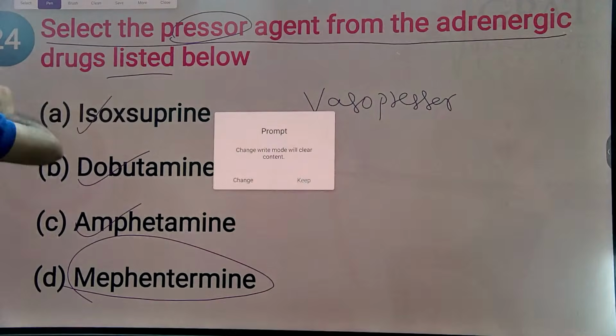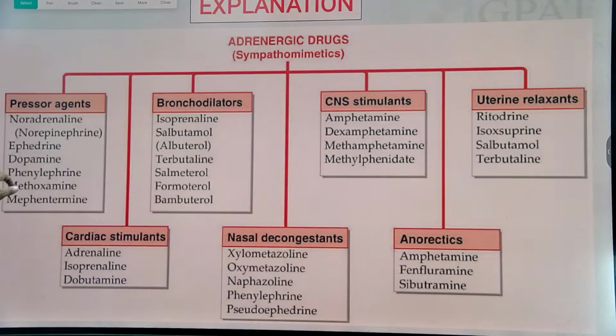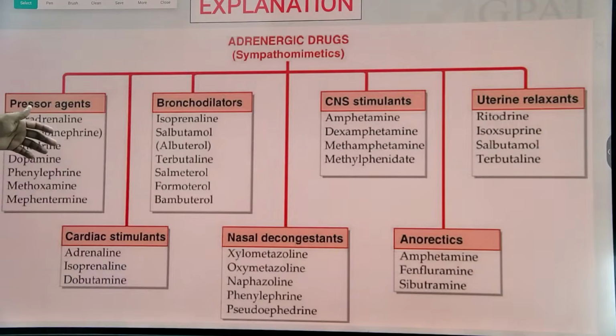Vasopressors like noradrenaline. The question is very easy, and the answer is also easy to track. So the answer is option D, and this is the explanation. Pressor agents: noradrenaline, ephedrine, dopamine, phenylephrine, methoxamine, mephentermine.